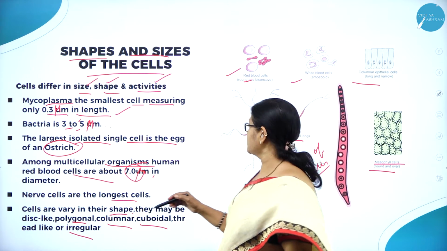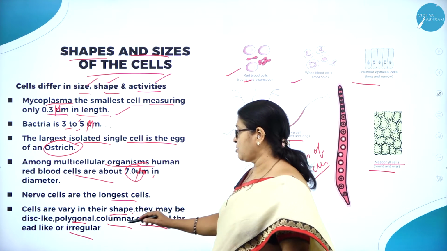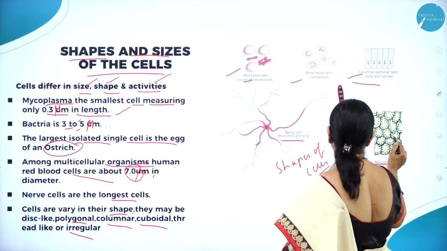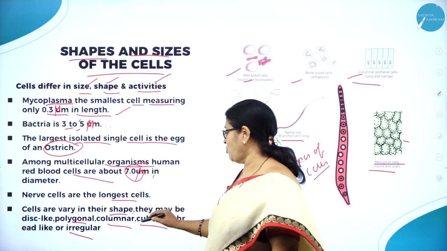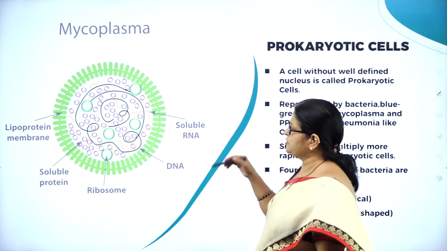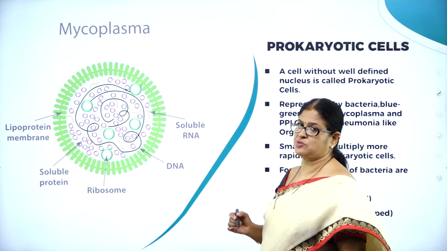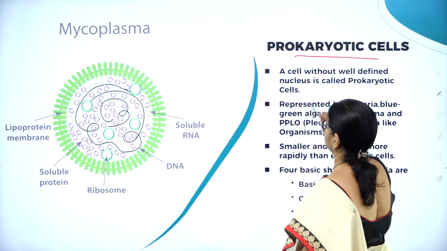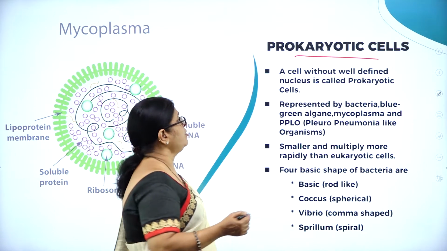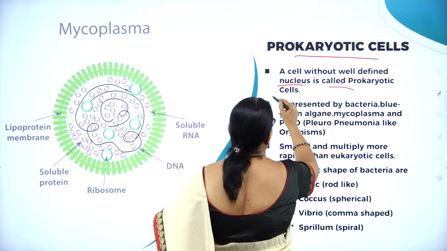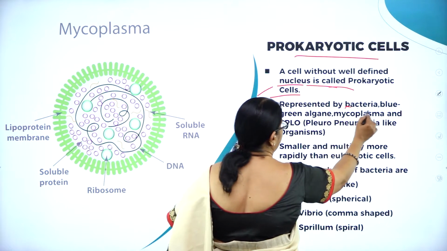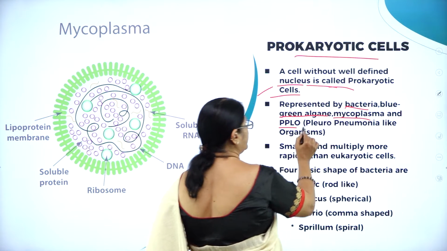They may be disc-like, polygonal, or columnar. Here you can see they are columnar, and here they are polygonal. Then cuboidal, thread-like, or irregular. Here you can see the picture of mycoplasma, which is the smallest cell. How do we differentiate a prokaryotic cell? A cell without a well-defined nucleus is called a prokaryotic cell, represented by organisms like bacteria, blue-green algae, mycoplasma.